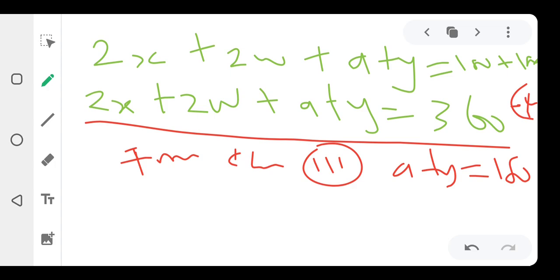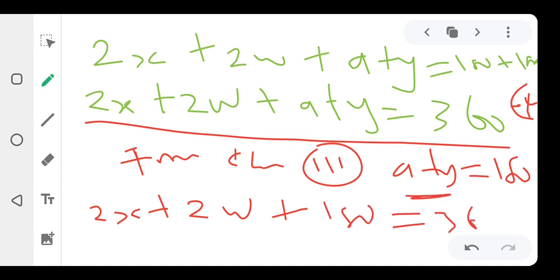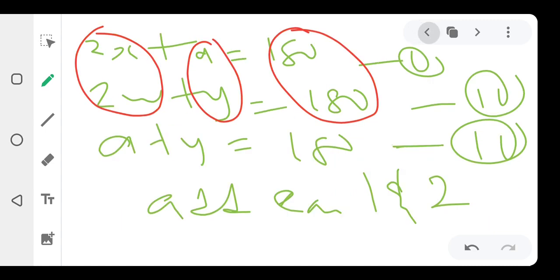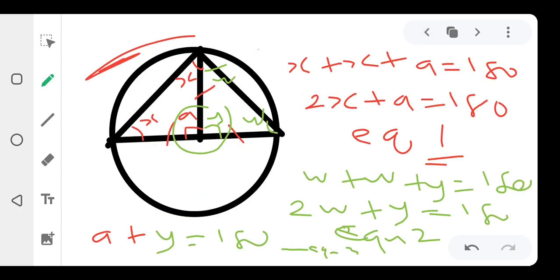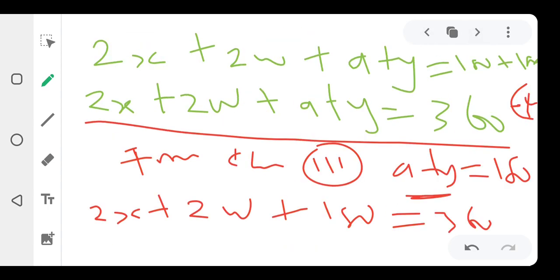Anywhere you see a plus y, you put 180, because we have 2x plus 2w plus a plus y equals 360. So it's going to be 2x plus 2w plus 180 equals 360. Please, if you don't know where I got the a plus y, let's quickly check. Equation 3 is a plus y equals 180, from here. That's where we got it. So just play back the video and you get it better.